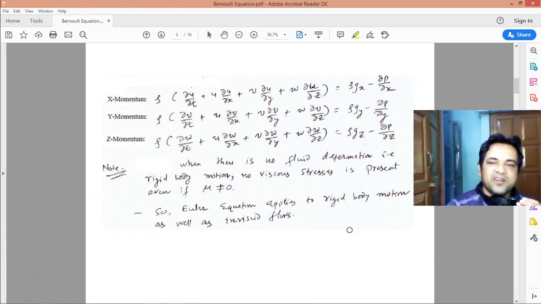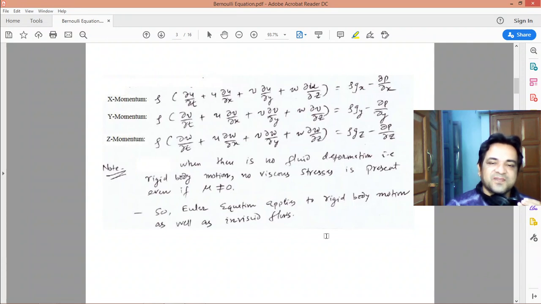When there is no fluid deformation, that means the fluid particles behave as a rigid body, then also there are no viscous stresses present. Because in the kinematic analysis of a fluid element we have seen that when there is no strain rate or no shearing of the flow, then from Newton's law of viscosity the viscous forces will be 0.